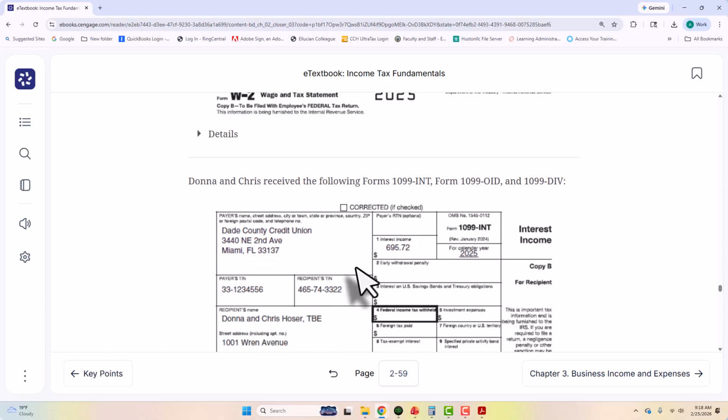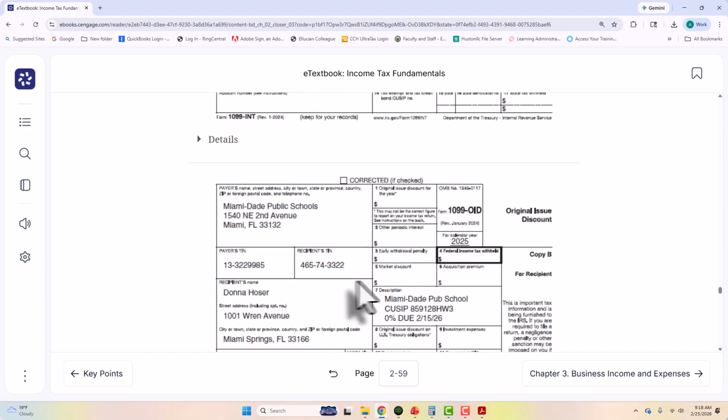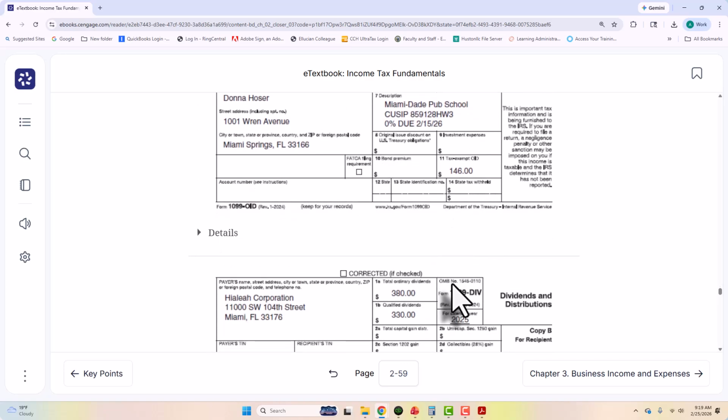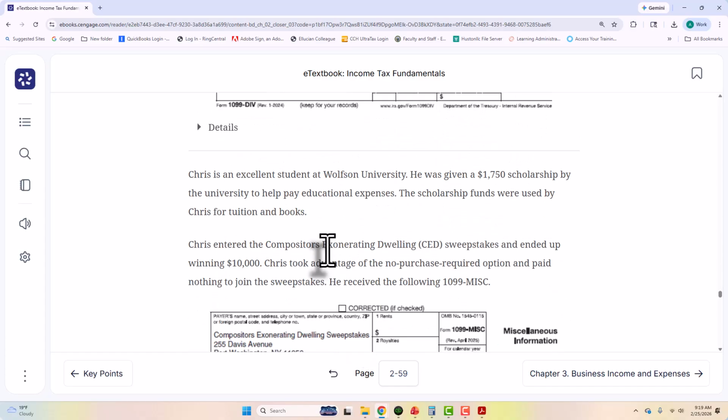Donna and Chris received an interest income form, 1099 INT. They also received a 1099 OID. So we'll have to read the problem, OID. And then they received a 1099 dividend. So they have dividends. Chris is an excellent student. He was given a $1,750 scholarship to help pay for educational expenses. The scholarship was used for tuition and books.